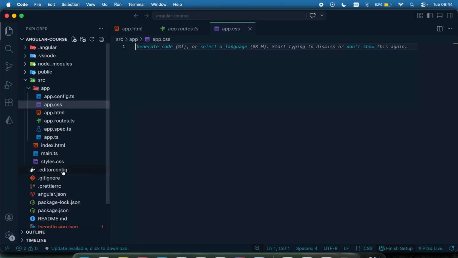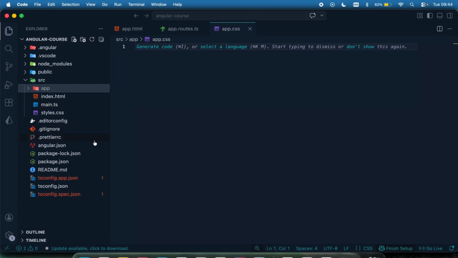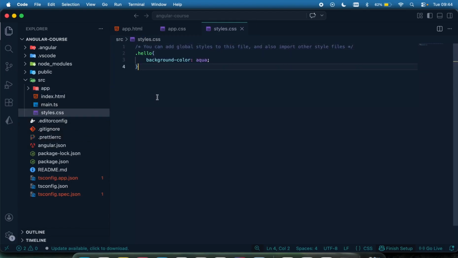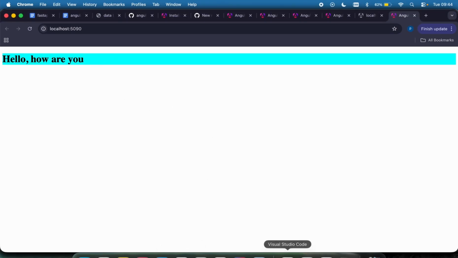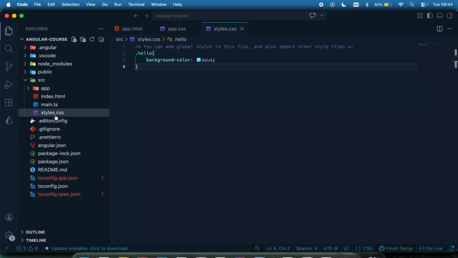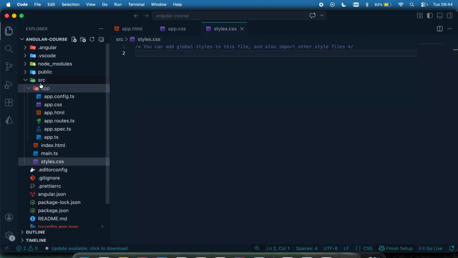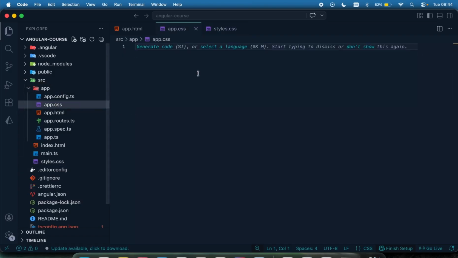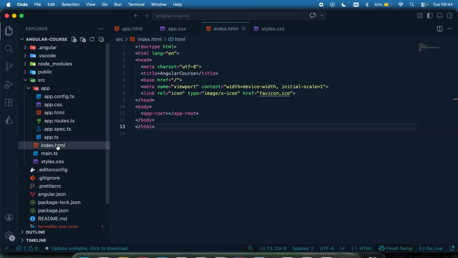Again, let me close my app.css. If I come to the style.css right here and paste this styling right here, you can see it's been affected, because, as we rightly said, the style.css is where you have your global styling. So whatever you have right here is going to affect all your components. But whatever you have in each specific folder right here is going to affect that specific code. Okay. So that is it.